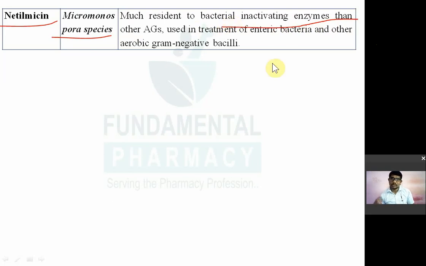some kind of enzyme which can inactivate the aminoglycoside. कुछ बैक्टीरिया होते हैं कि वो एक एंजाइम प्रोड्यूस करते हैं, वो एंजाइम जो है वो aminoglycoside को इनएक्टिवेट करता है. But netilmicin is very much resistant to bacterial inactivating enzymes than other aminoglycosides. It is also used in the treatment of enteric bacterial infection and other aerobic gram-negative bacilli infection.